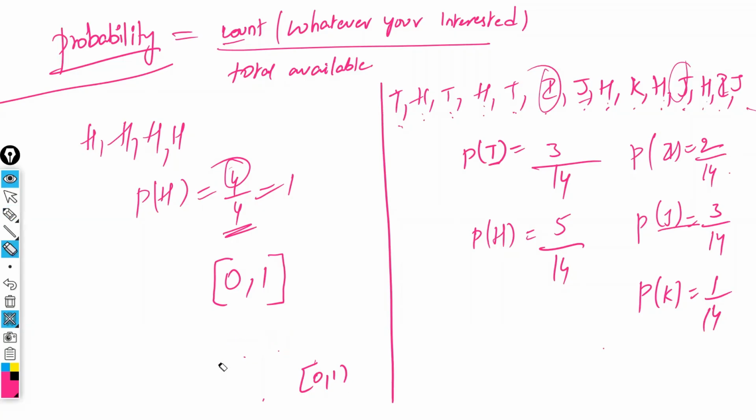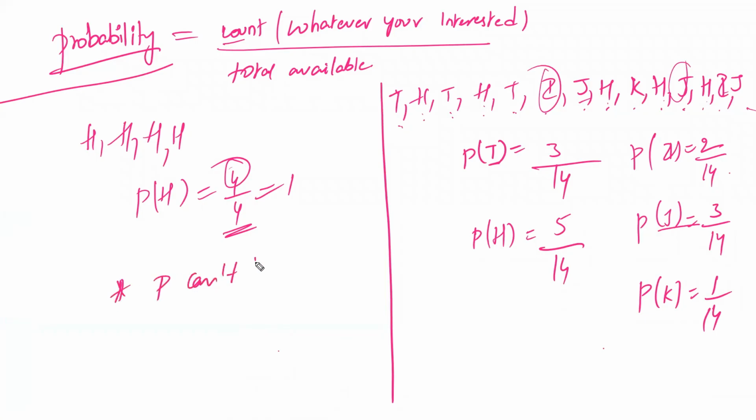Right? So in the notes you can write: probability cannot be negative. The reason is that count can't be negative. In order to get a negative probability, first the numerator should be negative. Neither the numerator nor the denominator is negative, so from where can we get a negative value? So probability cannot be negative.